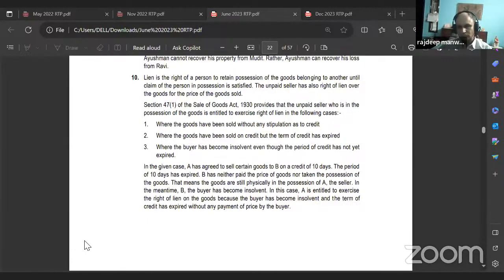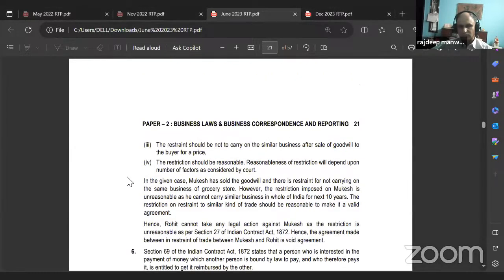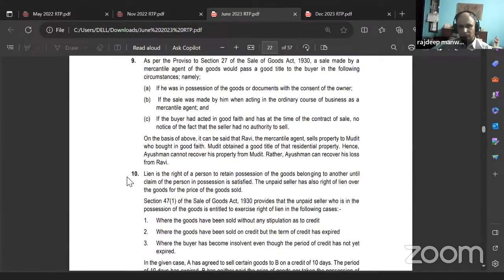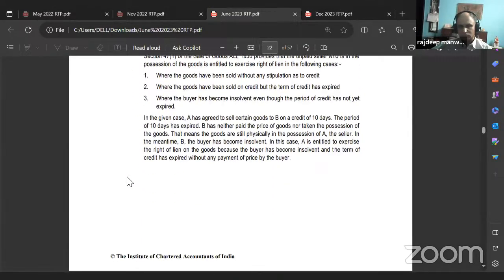First one, where the goods have been sold without any stipulation as to credit. Second one, where the goods have been sold on credit but the term of credit has expired. Third one, where the buyer has become insolvent even though the period of credit has not yet expired.